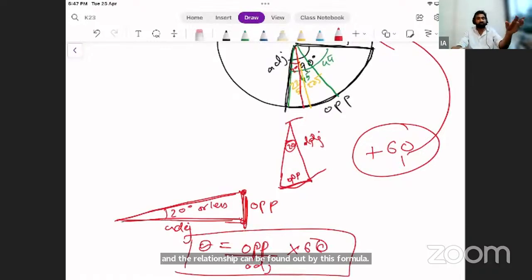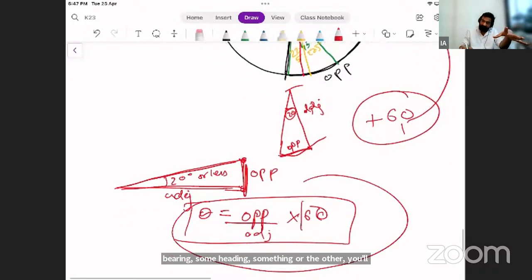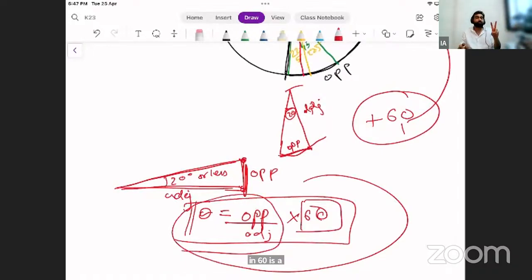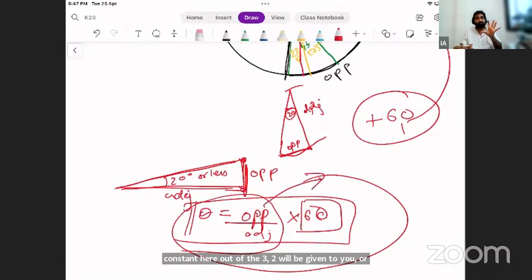Never forget this. All you have to do is analyze the situation and see whether it fits. It will fit a triangle like this because you'll always be given some bearing, some heading, something or the other. You will be given some or the other references that will fill in. 60 is a constant here. Out of the three, two will be given to you, or you have to derive that. Like in the opposite, we derived using 5 minutes.